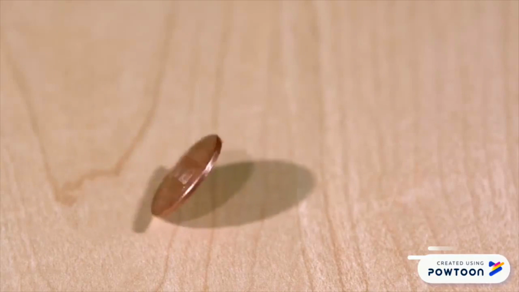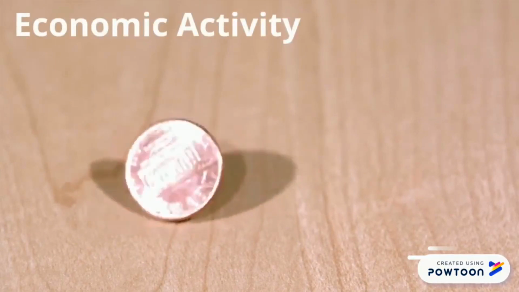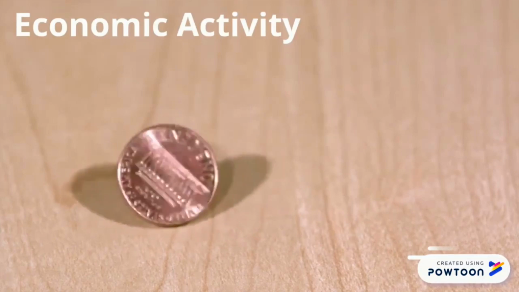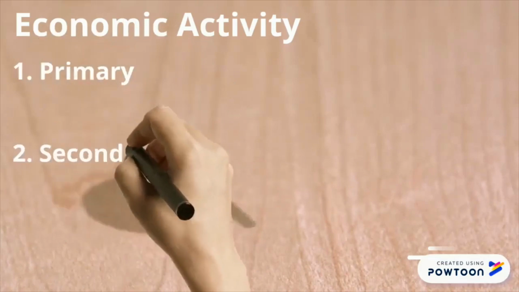Let's start with how people actually make money. How people make money is called economic activity. We can divide all the millions of jobs that people do into just three categories. They're primary, secondary, and tertiary.